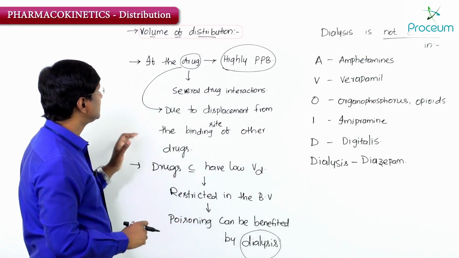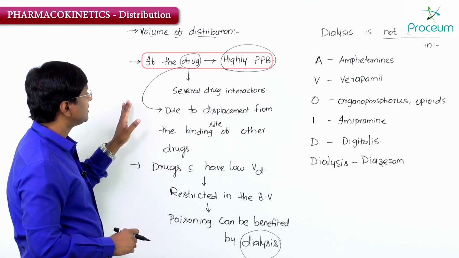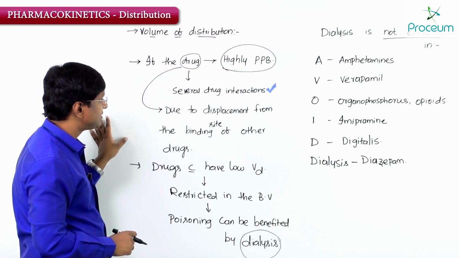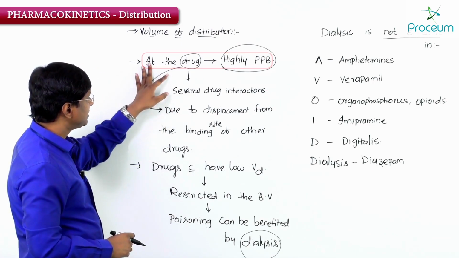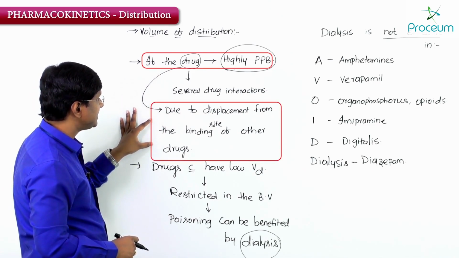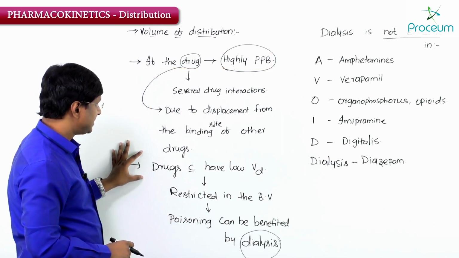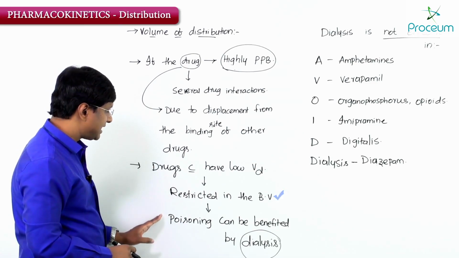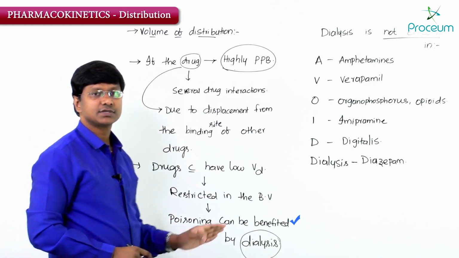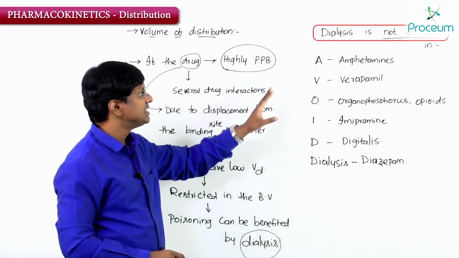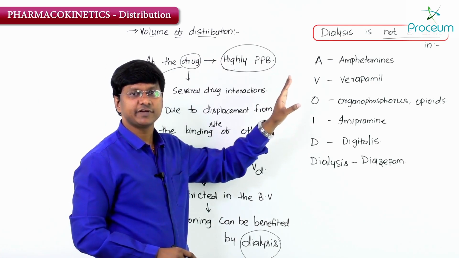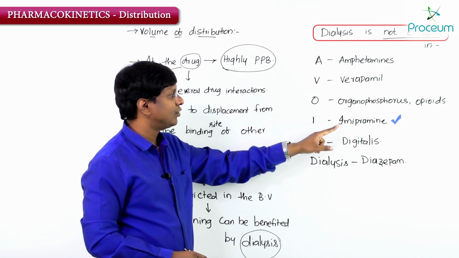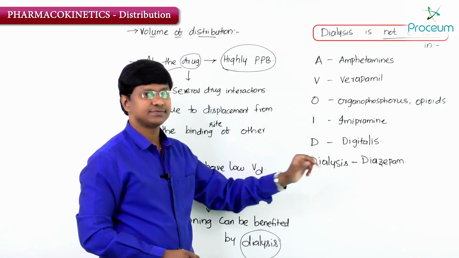So summarizing the volume of distribution, if the drug is highly plasma protein bound, that drug has several drug interactions, that is, it can be displaced from the binding site by another drug. And drugs which have low volume of distribution are restricted to the blood vessel, and the poisoning can be benefited by the dialysis. And the important multiple choice question here is that dialysis is not effective in certain drugs like amphetamine, verapamil, organophosphates and opioids, imipramine, digitalis as well as diazepam.